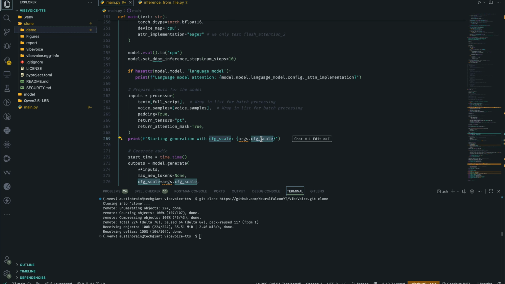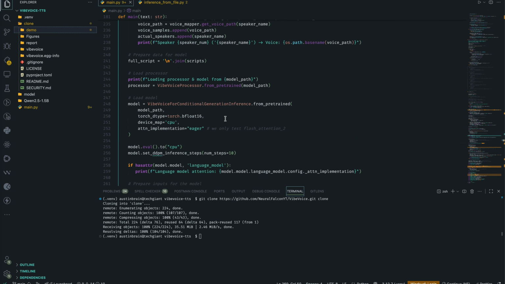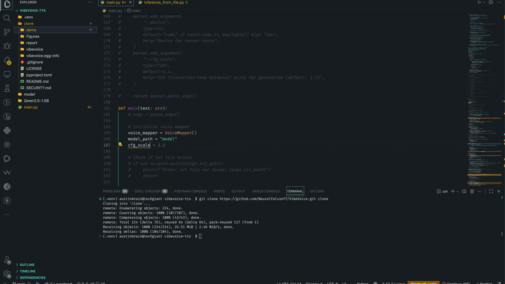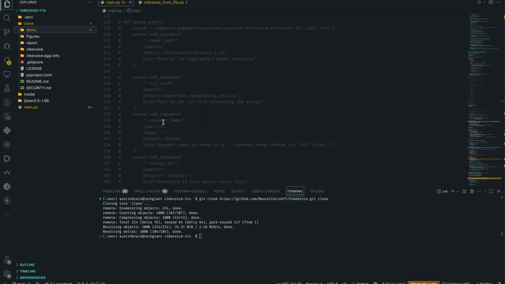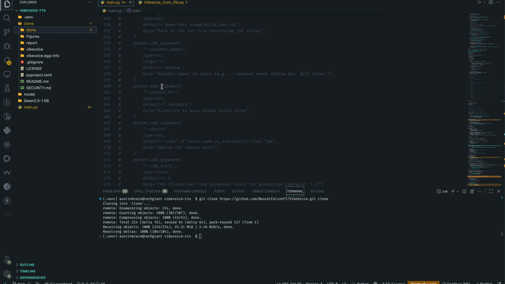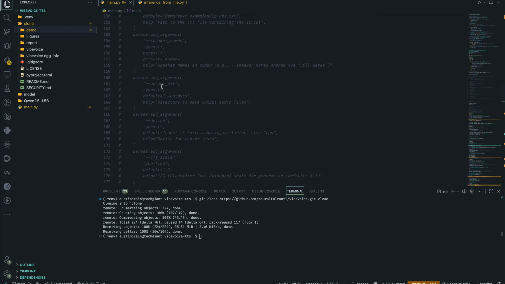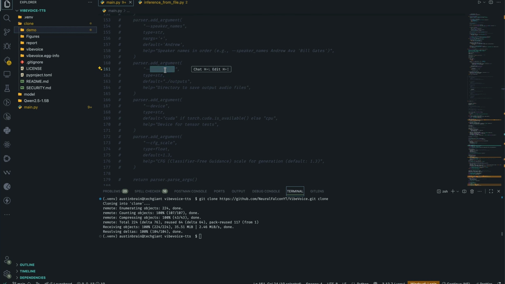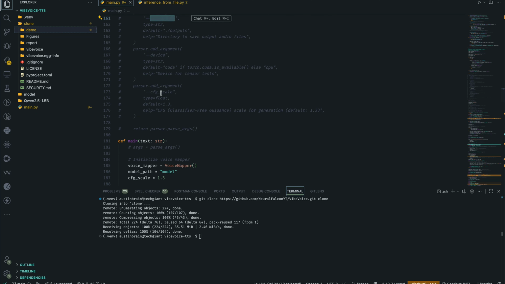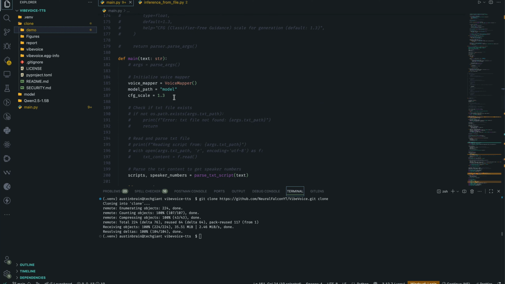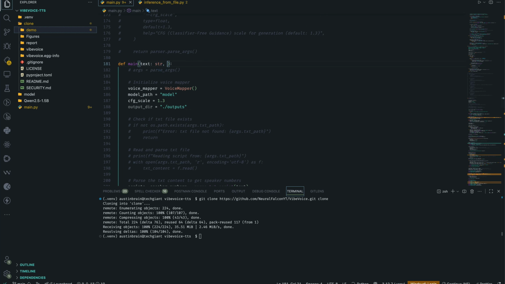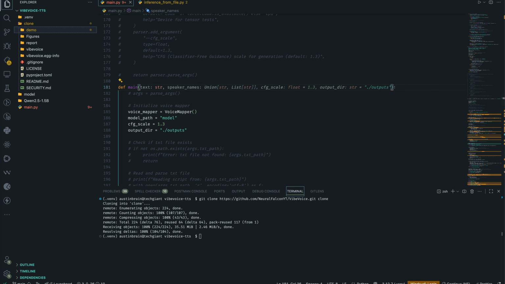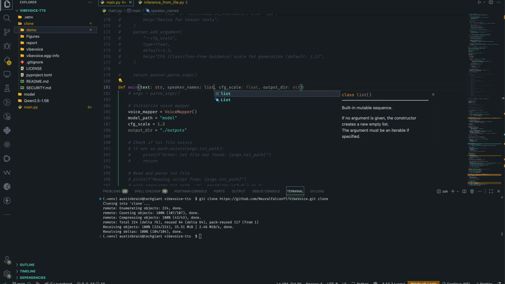What else? I think we're going to set some default values up here that are actually required. I think it's 1.3. If you take a look at this argument, you have speaker names. Okay, we have Andrew as default. Output directory. Let's just set output directory also. This config scale, we have 1.3. That's good. So we're going to create that. I think for the speaker name, we're going to have to pass it here. So let's just give it a list of strings, I think.